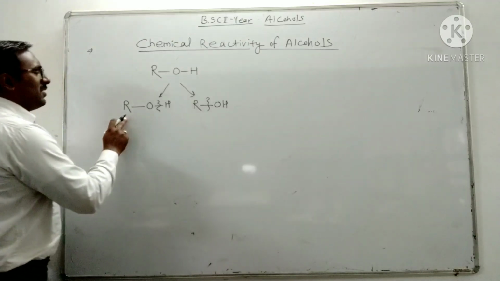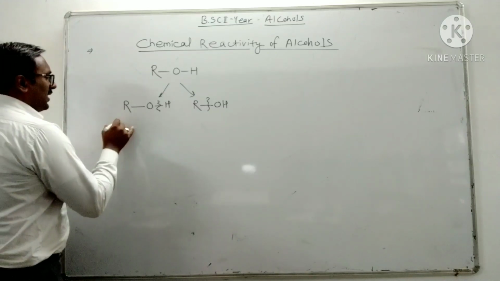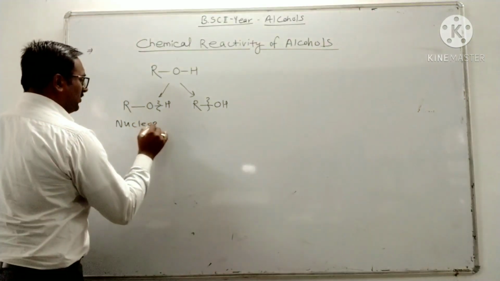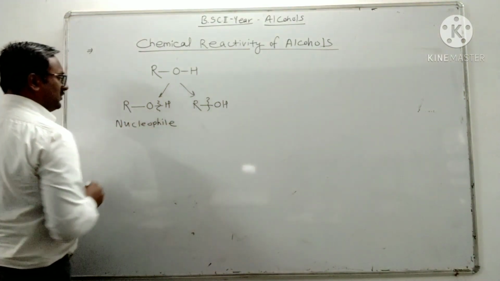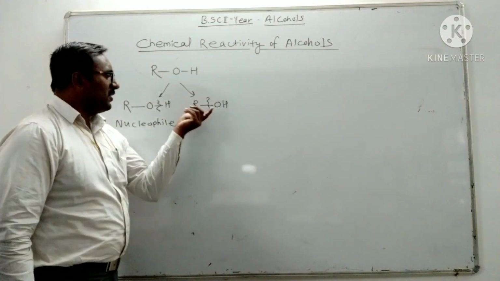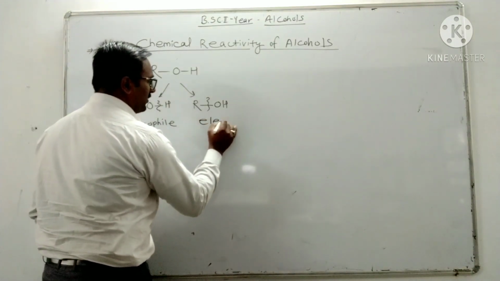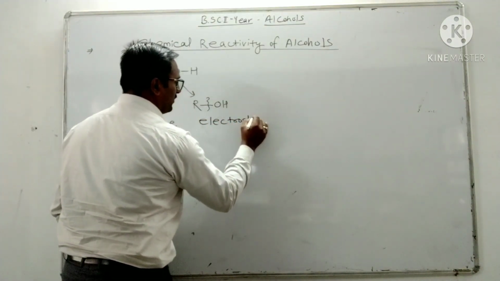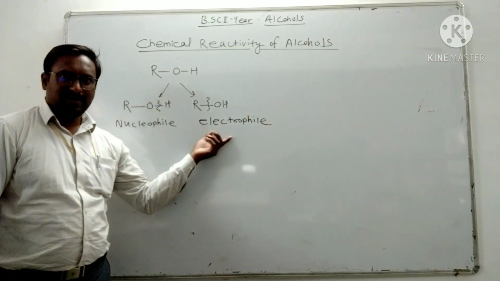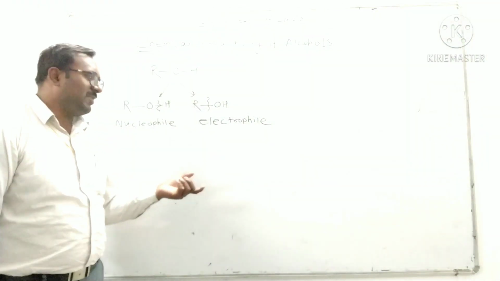If there is breaking of the oxygen-hydrogen bond, alcohol reacts as a nucleophile, and if there is breaking of the oxygen-carbon bond, alcohol acts as an electrophile. How is this possible? Let us discuss with the help of a chemical reaction.